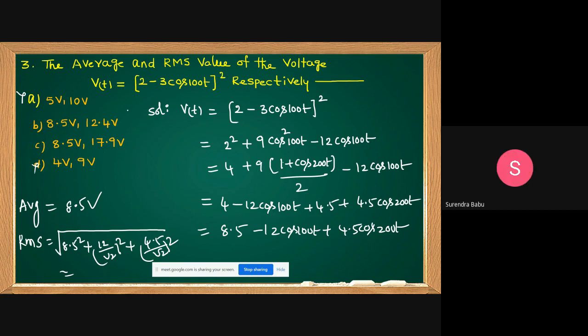Yes, 12.4 volts. Very good. This is option B. Okay, like this we can solve. See the difference: when you can apply the phasor representation form, and when you go directly to the Fourier series formula. That observation is important.